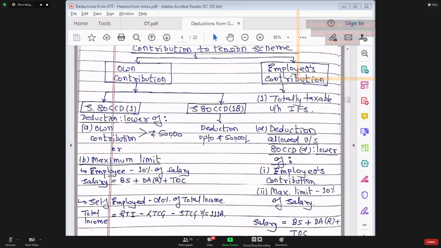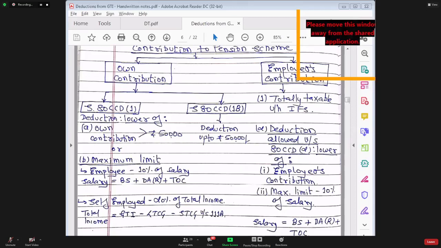If employer is paying your life insurance premium, that is fully taxable in section 17, subsection 2, clause 5. And if employer is paying health insurance premium, that is totally exempt from tax. That was taught to you while discussing perquisite with respect to medical facility.